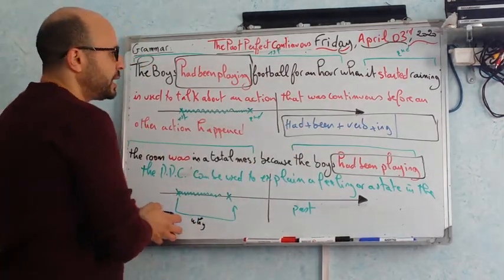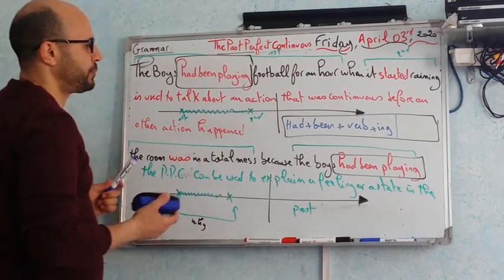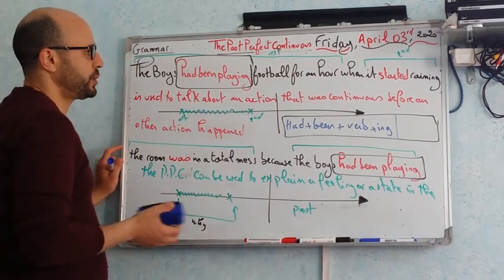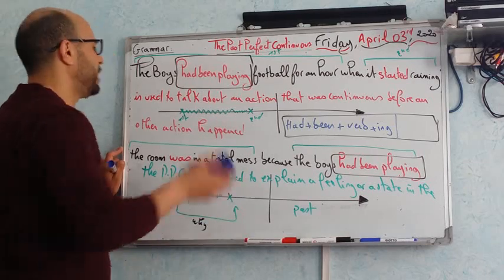Now let's see the other different forms of past perfect continuous in the affirmative, negative, and the interrogative form.